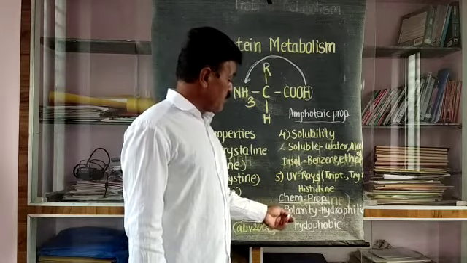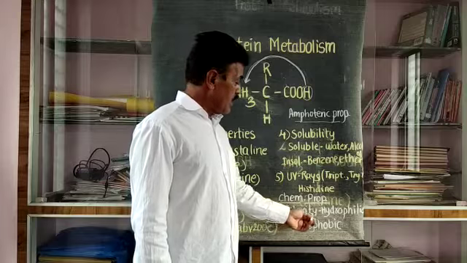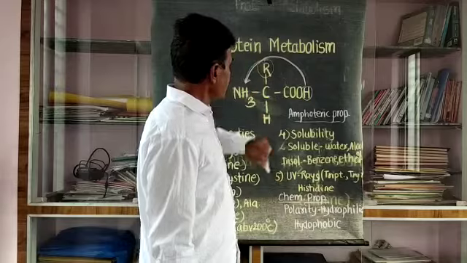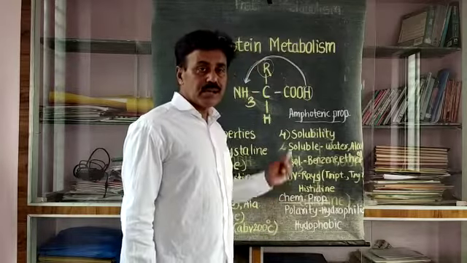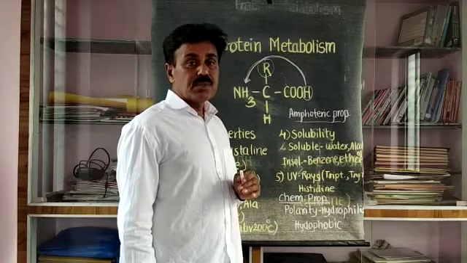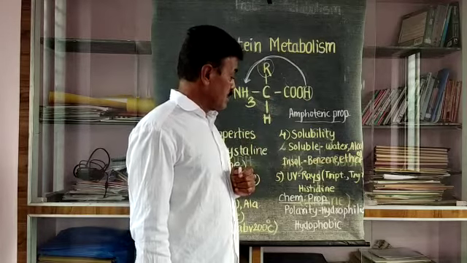The second chemical property depends on the polarity of the side chain. If this is the side chain, that means R is the side chain of that amino acid, then the polarity of the amino acid gives two important chemical properties.